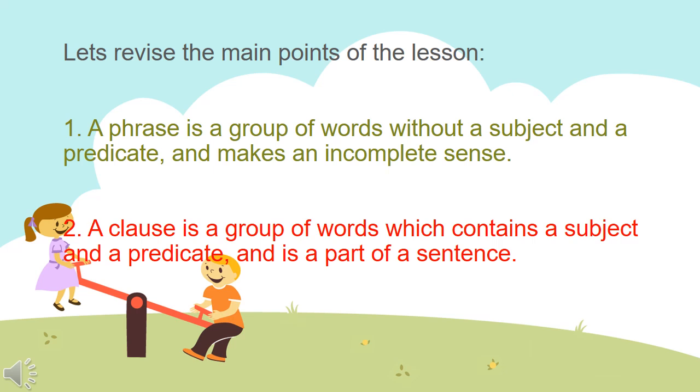Now point number 2: a clause is a group of words which contains a subject and a predicate and is a part of sentence. Okay, students?